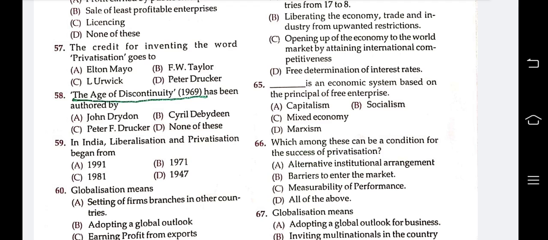The next question 66. Which among these can be a condition for the success of privatization? Options are alternative institutional arrangement, barrier to enter the market, measurability of performance, all of the above. Which is the answer? Answer is barrier to enter the market. Barriers to enter the market is a condition for the success of privatization.